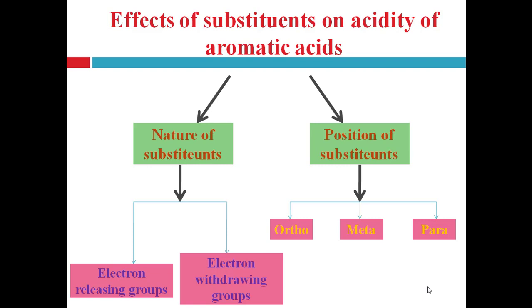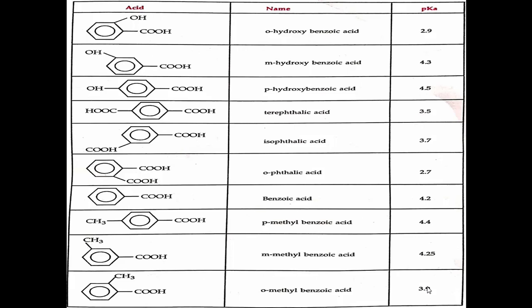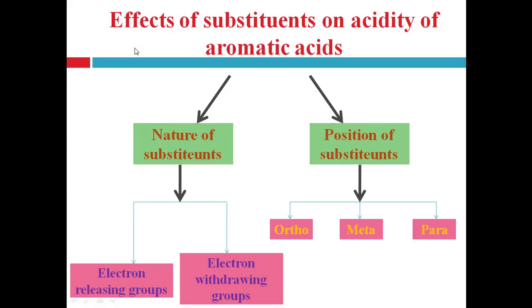For example, benzoic acid has the hydroxyl group, as we saw in this structure. See here in benzoic acid, the OH group is present at ortho position, here at meta and here at para position, and all three have different pKa values. That means the position of this group has a different effect on the acidity of aromatic acid.